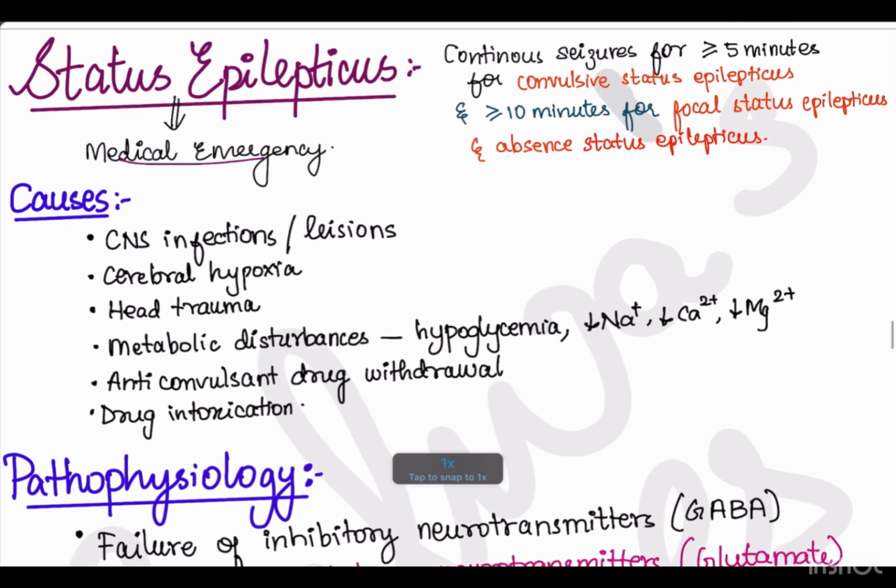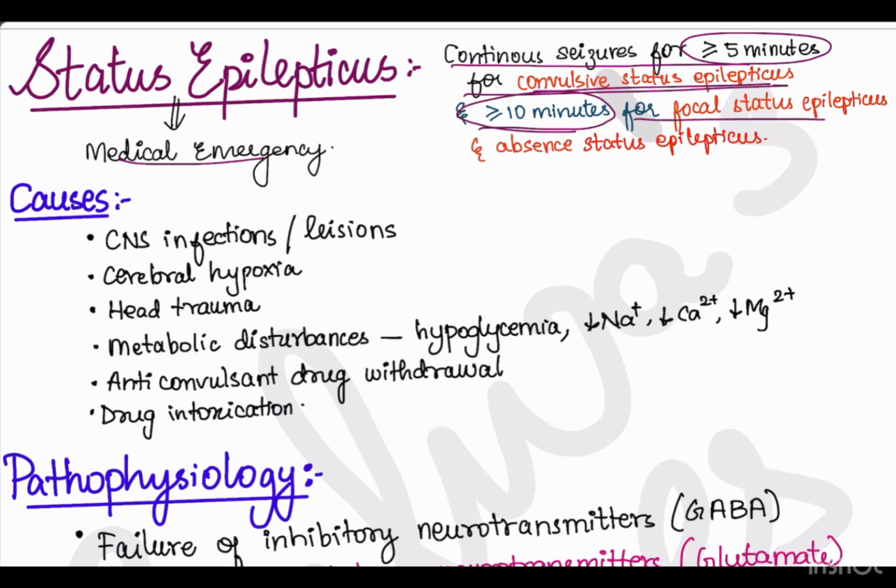Now let us start. First, let's go with the definition. It is continuous seizures for more than or equal to 5 minutes for convulsive status epilepticus and more than or equal to 10 minutes for focal status epilepticus and absent status epilepticus. Here the time duration of more than or equal to 5 minutes and more than or equal to 10 minutes is very important for each type of seizures.